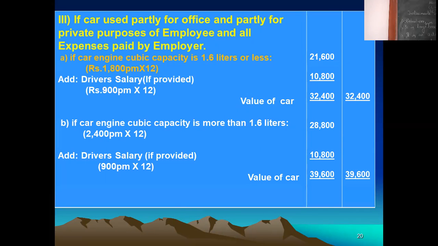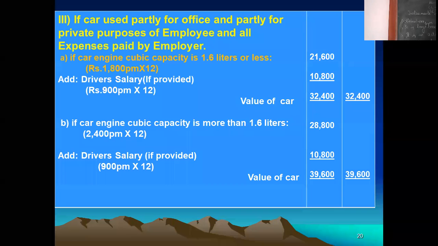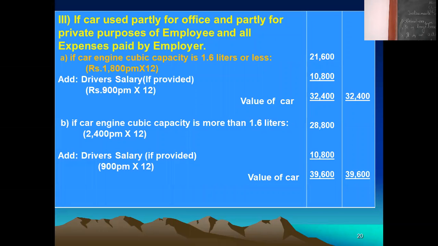If the car engine cubic capacity is more than 1.6 liter, then instead of 1,800, you take 2,400 per month. This is the only change. For a big car, 2,400; for a small car, 1,800 per month, maintenance charge value. Clear?